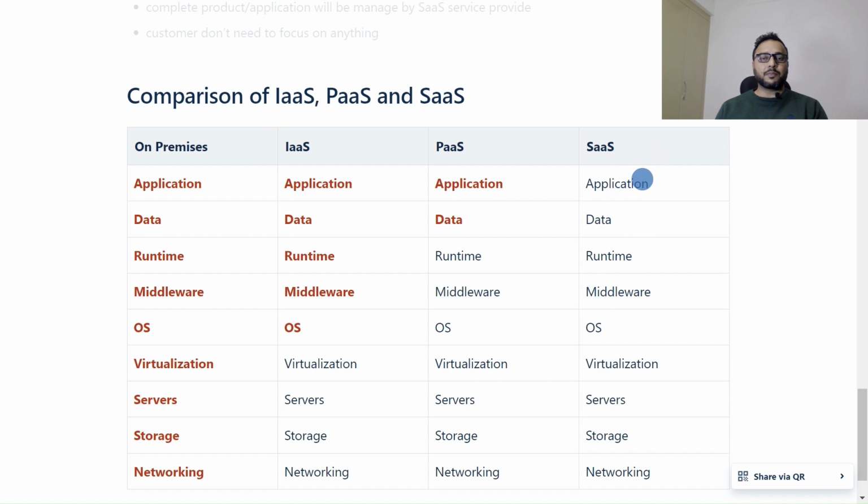Mostly customers are now going with a SaaS-based approach for cloud-based applications, because nowadays customers don't want to focus on their resources and everything there. They just want to use the application and pay as you go. So depending on the requirement, the provider creates the application and gives the services. These are the comparisons of these three different types of cloud computing.